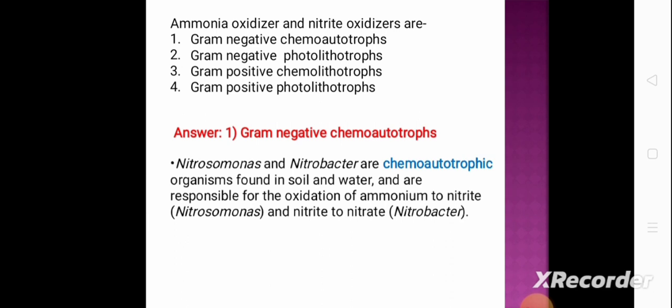Nitrosomonas and Nitrobacter are chemoautotrophic organisms found in the soil and water and are responsible for oxidation of ammonia to nitrite, which is caused by Nitrosomonas, and nitrite to nitrate. The nitrite to nitrate conversion occurs by Nitrobacter.